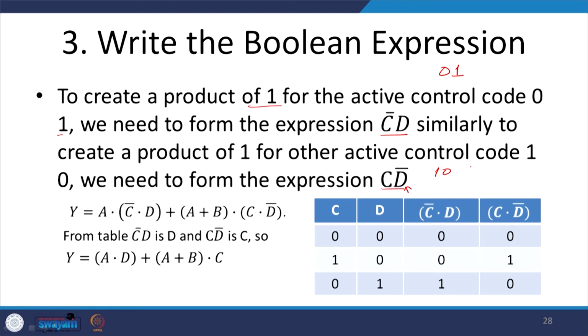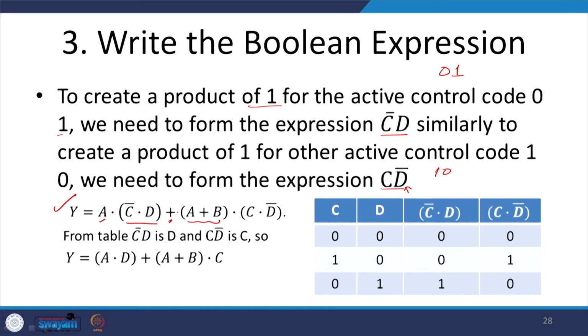Okay. So, my expression for output Y is this basically. I have to create an AND operation with A and C invert D, and then I also have an AND operation with A plus B and C D invert, and then I have the OR operation.